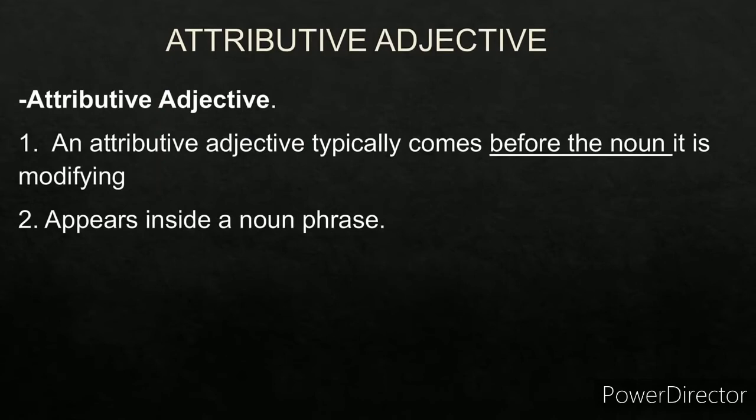Now, whenever we talk about adjective phrase, our discussion won't be complete till we talk about attributive and predicative adjective. Now, what is an attributive adjective? An attributive adjective will always come before the noun it modifies and it appears inside the noun phrase. There are two conditions. It will appear before the noun it modifies and it appears inside a noun phrase. Now, let us see some of the examples.